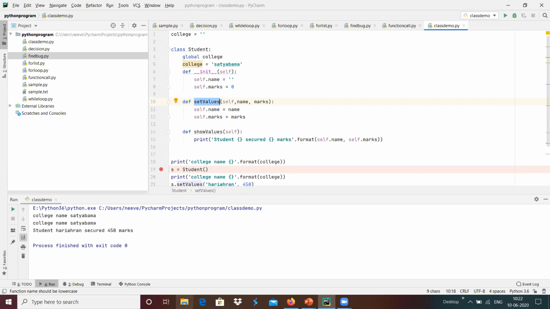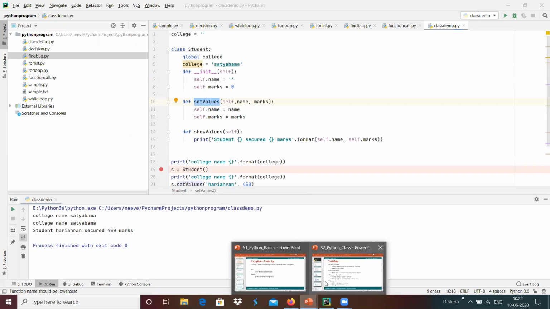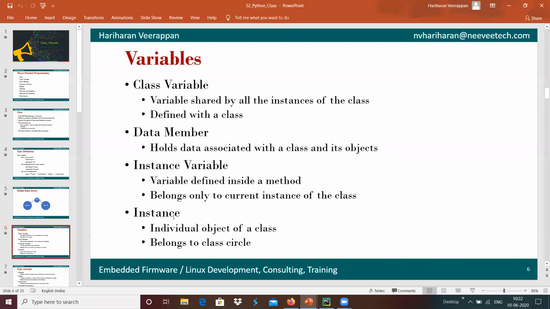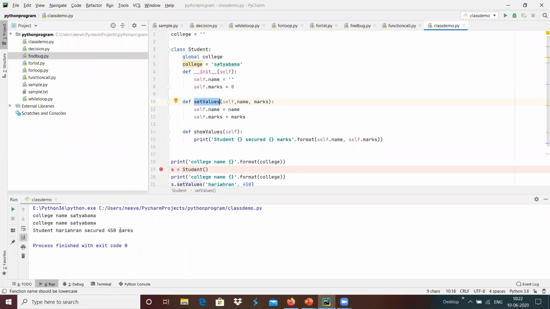And we have an instance, which is an individual object of the class belonging to that particular class. Here we have s as an instance of the class Student, and using the instance we are calling the member function and member variables over here.